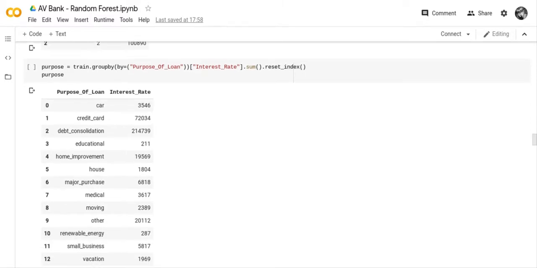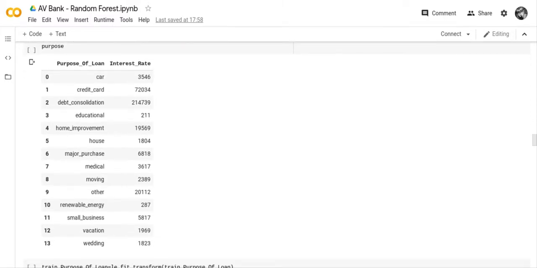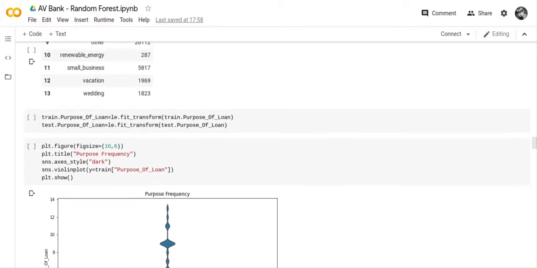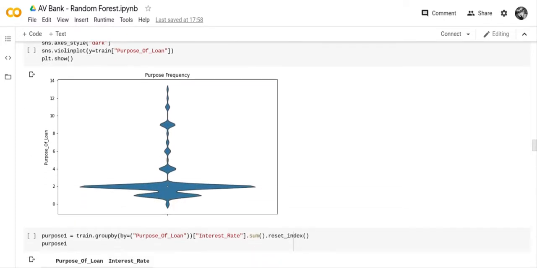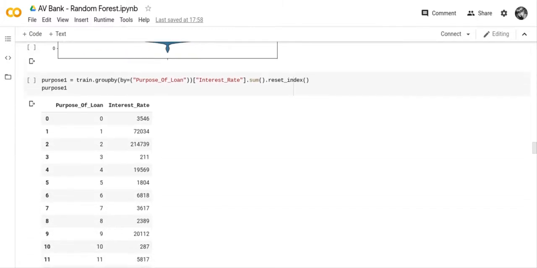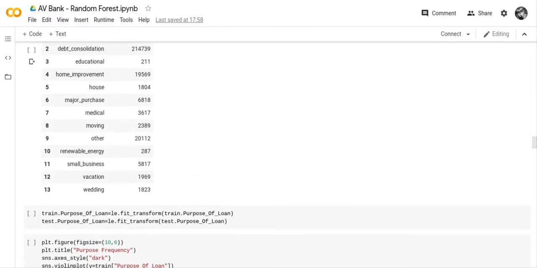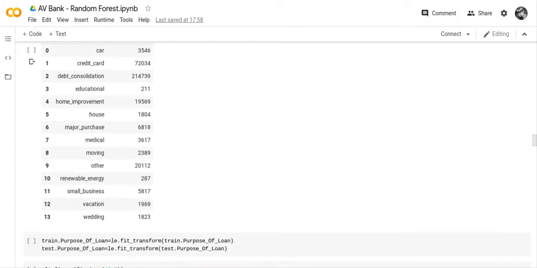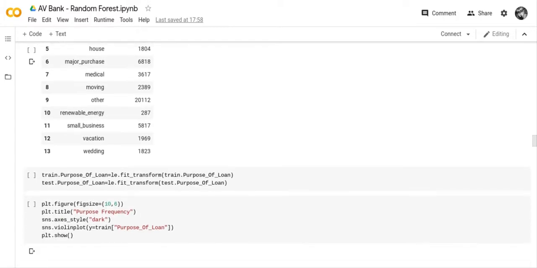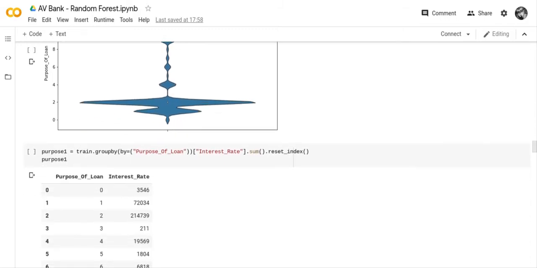The next thing we have is the purpose of the loan, and I had to put that in a label encoder, and then I put it in a violin plot so you can see the purpose of the loan, and you can see all the purposes have now been assigned an integer. The highest purpose was 214,739. So we come over here and look for 214,739, and that's debt consolidation. So that means that they're getting a loan to consolidate all of their debts.